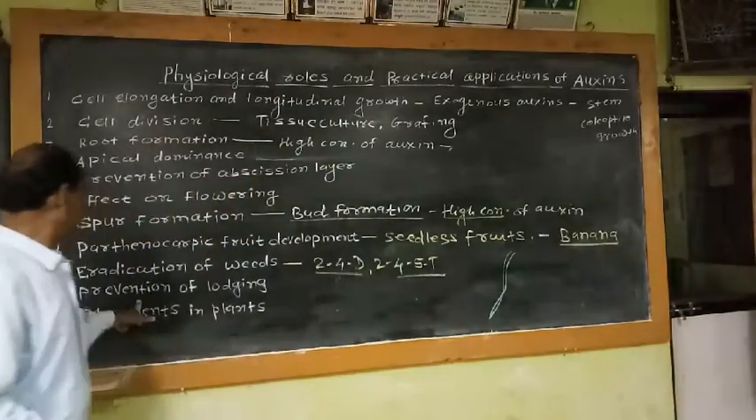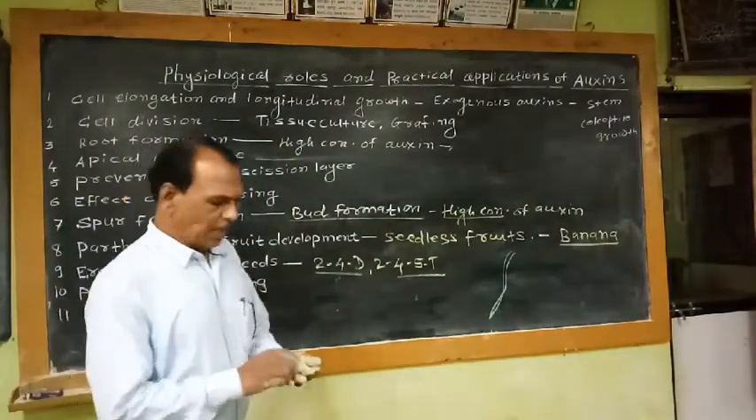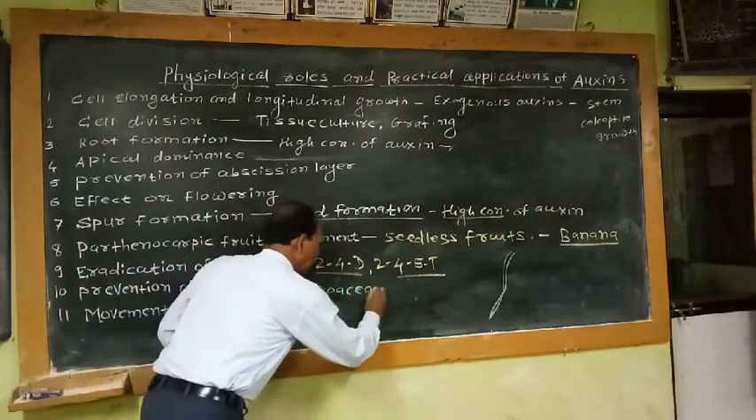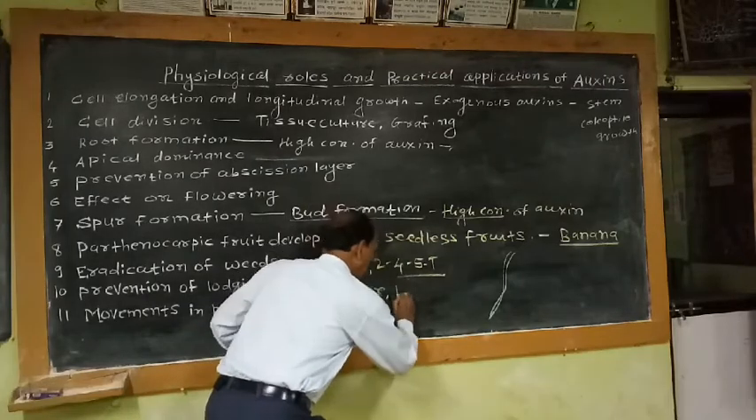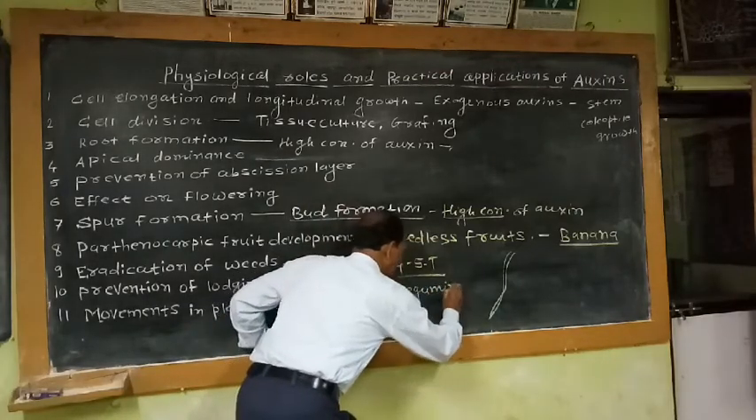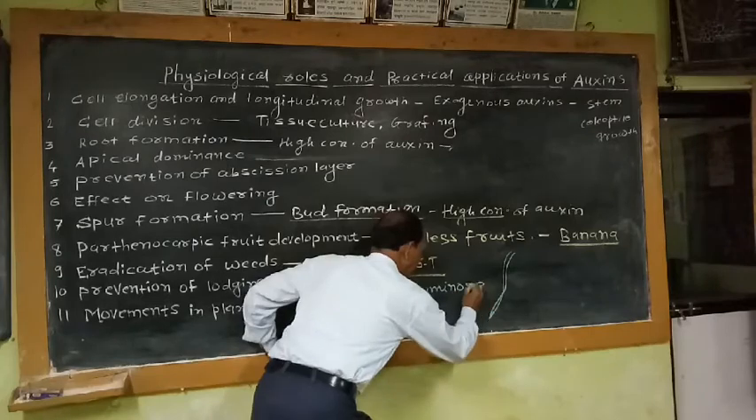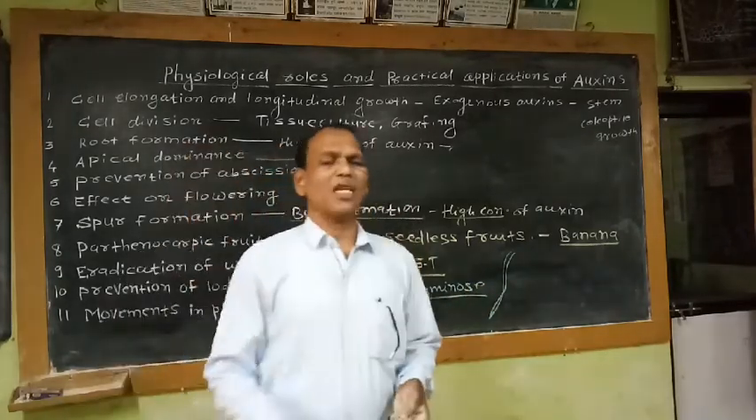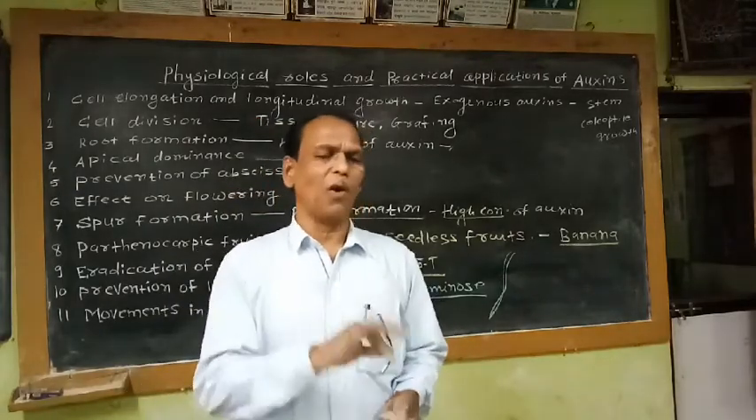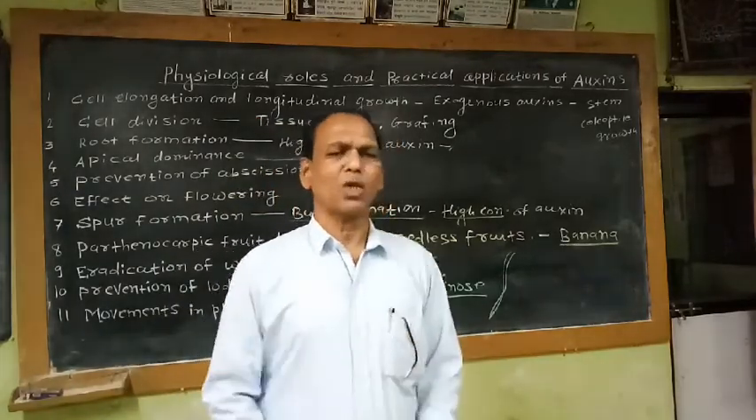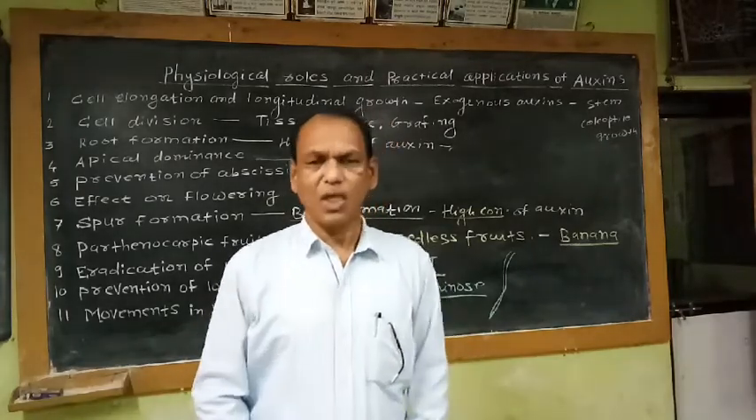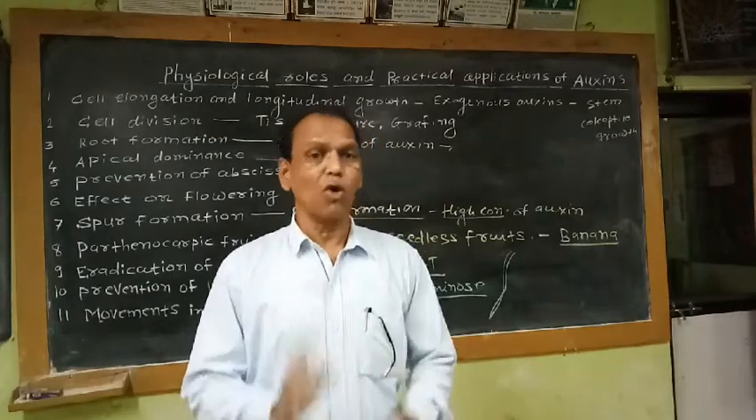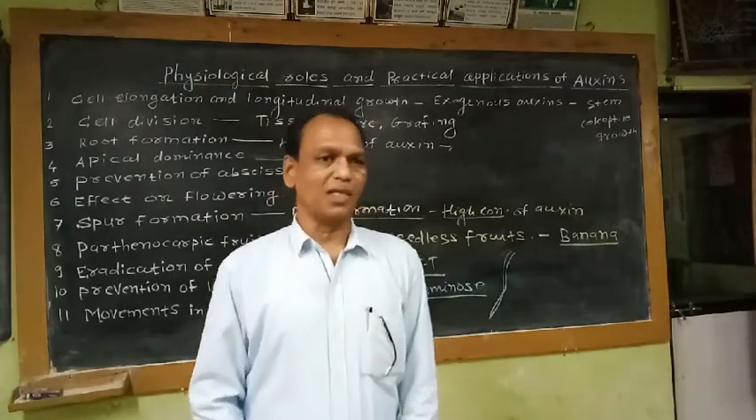The next physiological role: prevention of lodging. In the members of the families Poaceae and Leguminosae, falling of the plant takes place. Lodging means falling of the plants on the ground. Due to excessive elongation of the lowermost internodes and softening of cells in the internode portion, falling of the plant takes place naturally.